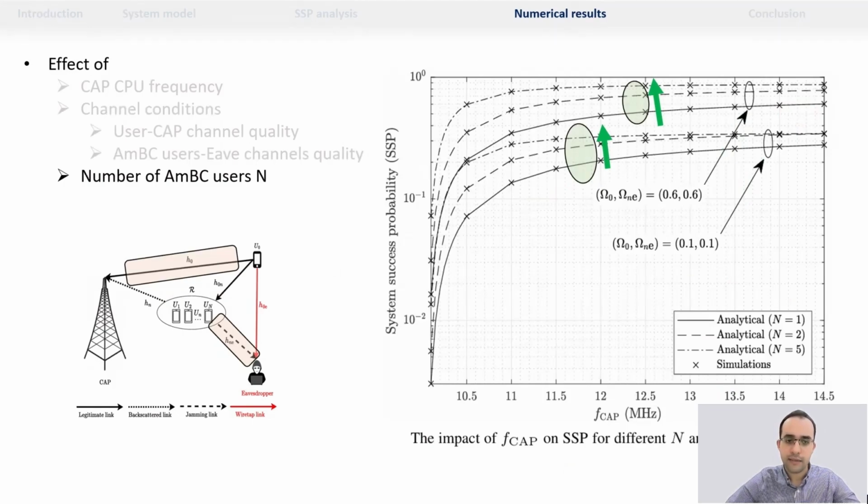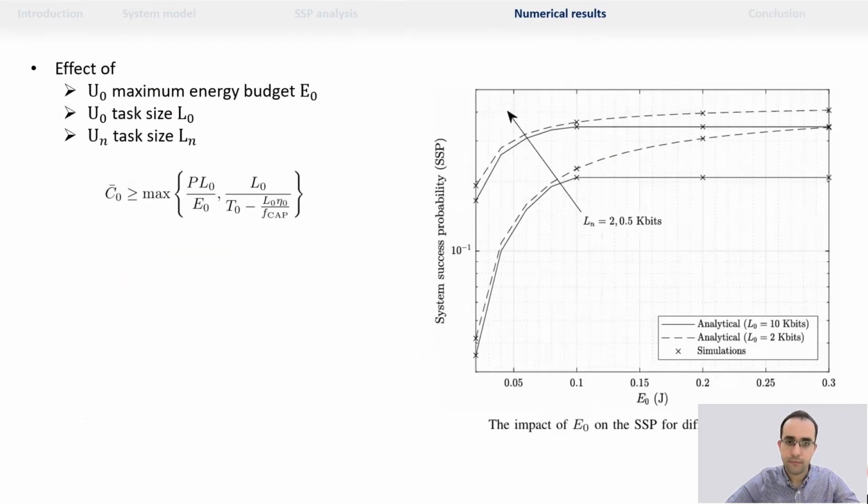We can also notice that the derived closed-form expressions match well with the Monte Carlo simulations, which verifies the accuracy of the mathematical analysis. In the second figure, we investigate the effect of the legitimate user offloading energy budget on the system success probability. Increasing the legitimate user offloading energy budget increases the system success probability.